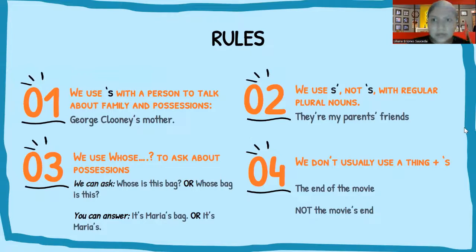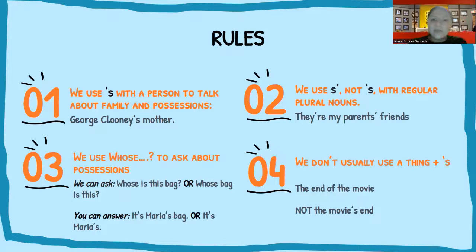We use apostrophe S with a person to talk about family and possessions, like George Clooney's mother, that is the mother of George. The second one is we use S apostrophe, not apostrophe S, with regular plural nouns, like my parents' friends. Parents, it's plural.